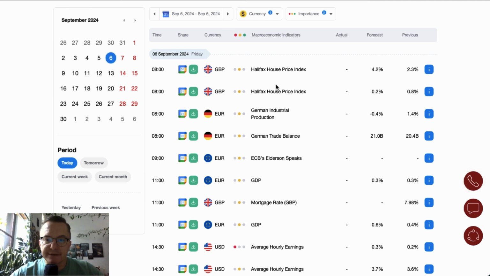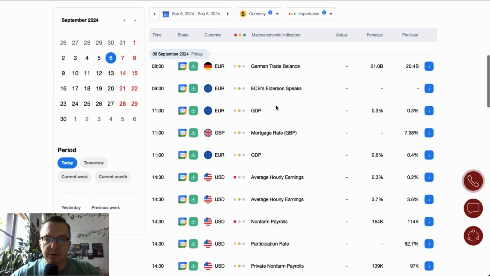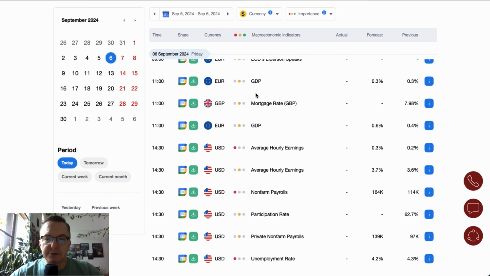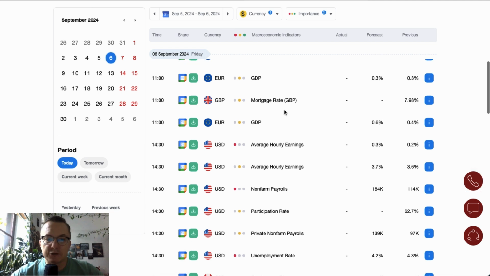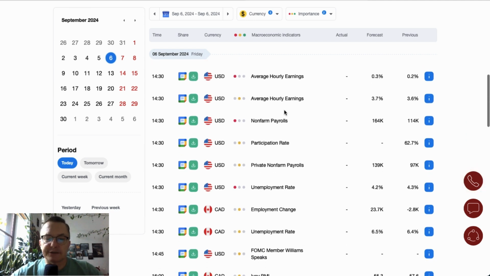Halifax House Price Index data from the UK are scheduled for release at 8 o'clock, together with the German industrial production and German trade balance. At 9 o'clock, ECB Elderson will give a speech, and at 11 o'clock, Eurozone GDP is scheduled for release. Mortgage rate from the UK is scheduled for release at 11 o'clock as well. And that's about the London session.